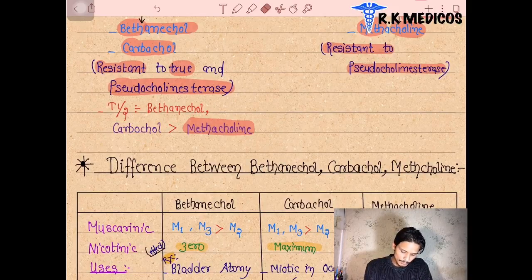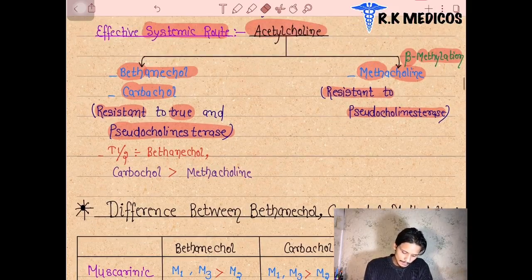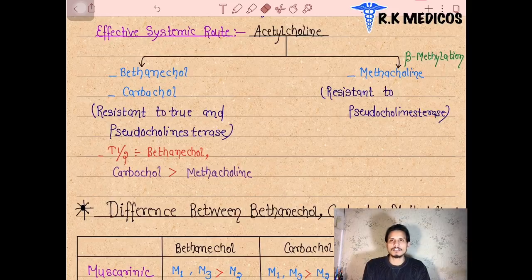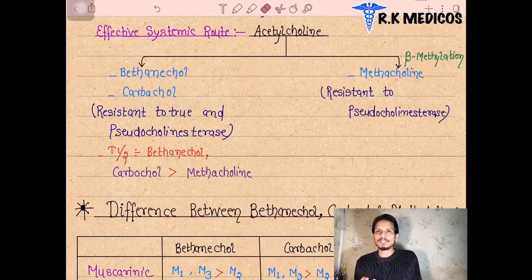Especially bethanechol, we have to memorize it. They are more resistant to it, so it is more useful for systemic use. And when can we use it? After methylation or after making some modification in these drugs. Why do we not use acetylcholine directly? Its half-life will be very short because it gets metabolized by the pseudocholinesterase enzyme in the plasma.